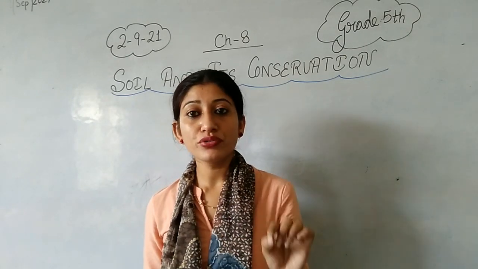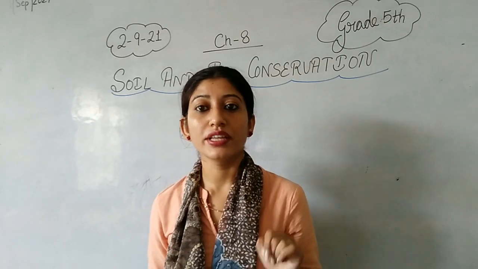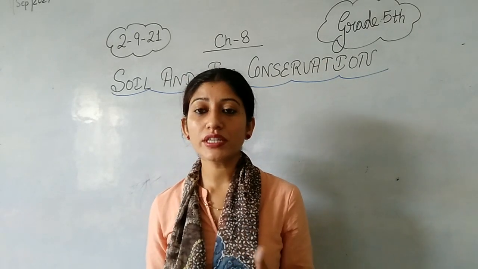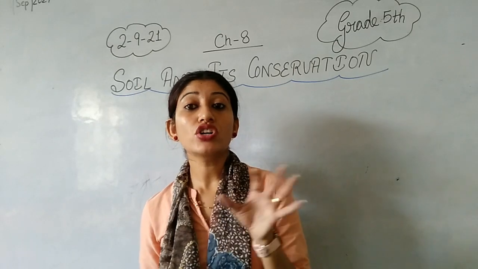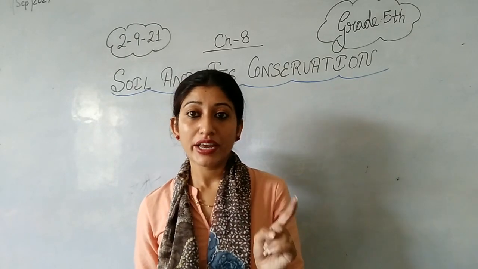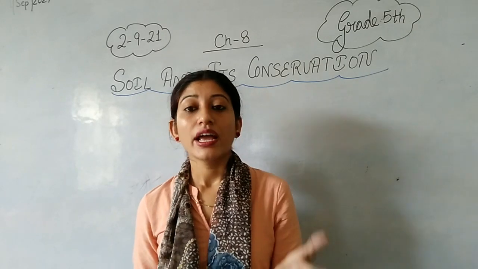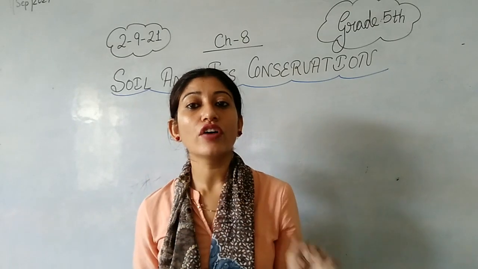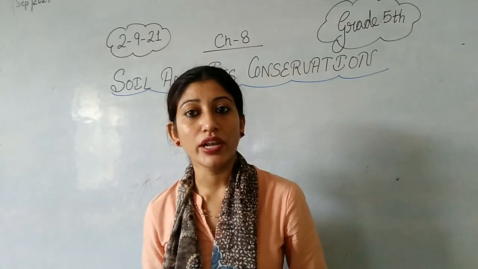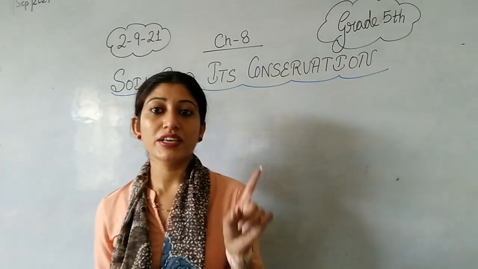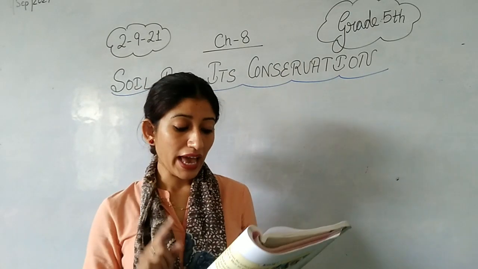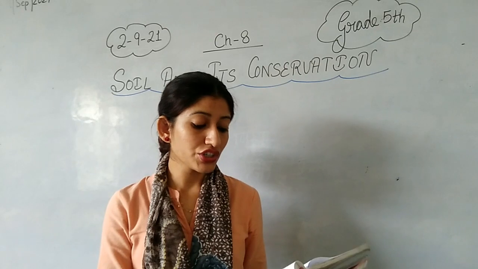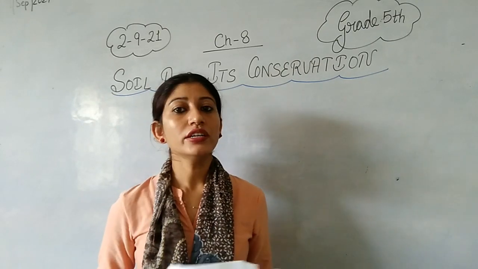And then I introduced you to a term called soil erosion. What is soil erosion? The carrying away of the topsoil by wind, by water, or by any activity of human beings. The carrying away of the top layer of the soil is called soil erosion. This we learned in our previous class: the carrying away of the topsoil from the surface of the earth due to wind, rain or other factors is called soil erosion.